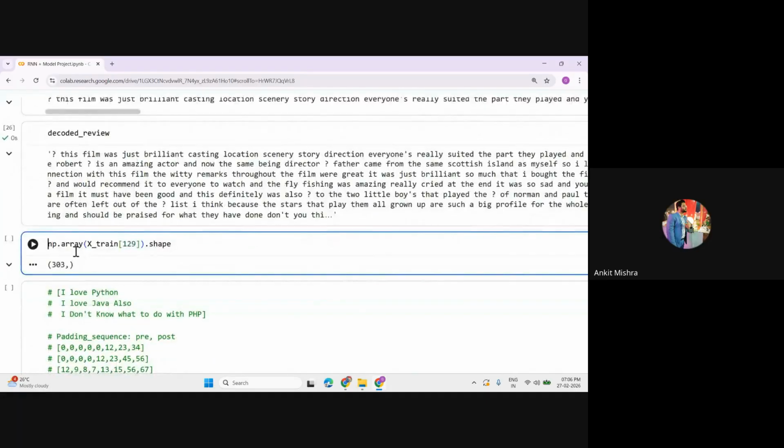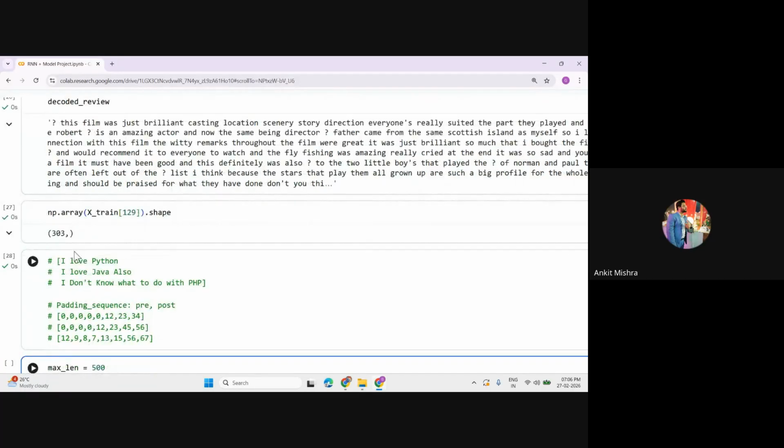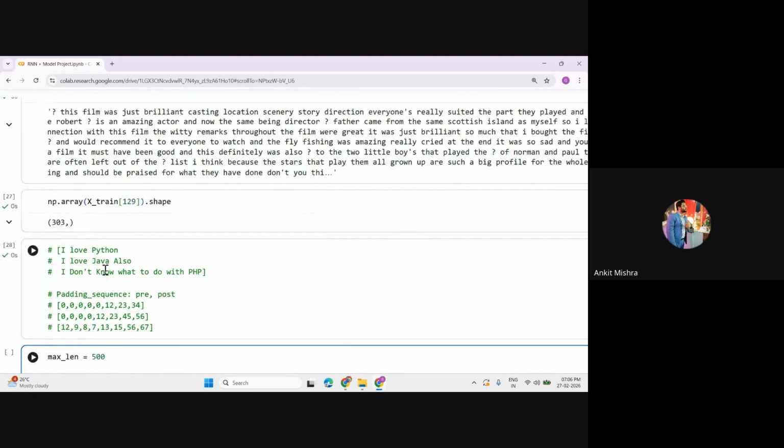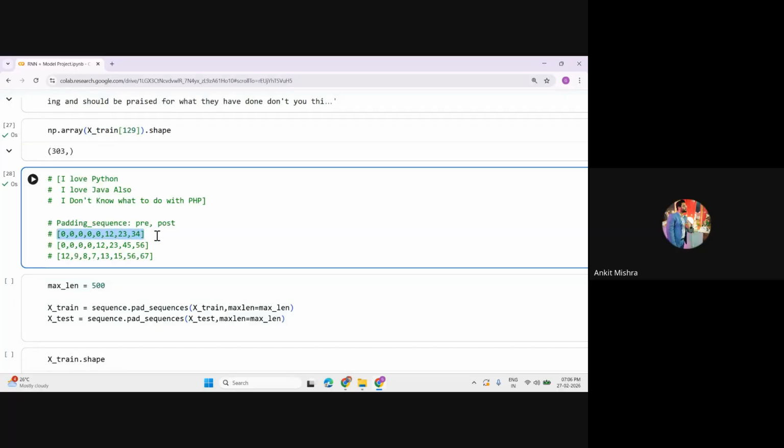Okay, so let's convert the data set into the training numpy array part. We know that the shape could be different, so we have used a technique called the padding technique. In the padding technique, the shape and size of the training data that we pass to the model should be fixed. Padding is generally divided into two parts: the pre technique and the post technique.